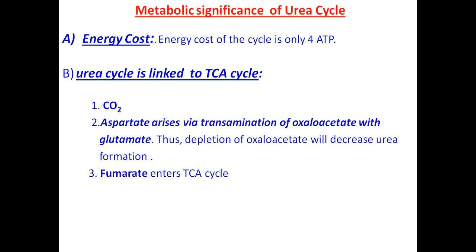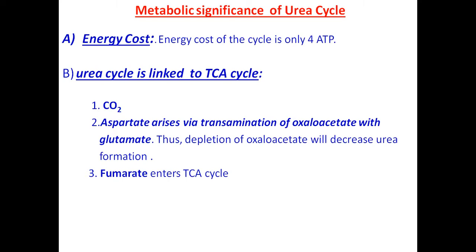Then another very important metabolic significance of the urea cycle is that it is interconnected with the TCA cycle. How is it interconnected with the TCA cycle? Let us see. Carbon dioxide: the carbon dioxide that is formed during the TCA cycle as an intermediate product is utilized for the formation of urea.